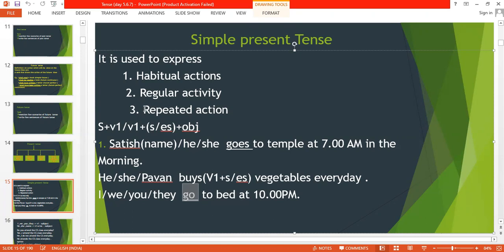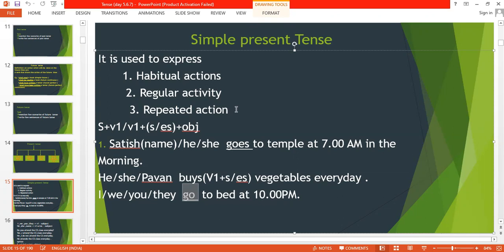And in case of repeated actions, what do you mean by repeated actions? For example, the earth revolves around the sun. So earth continuously revolves around the sun. Even the pendulum of a clock moves in a to and fro motion. So there are many more actions that keep on repeating on a regular basis. All these actions come under simple present tense.